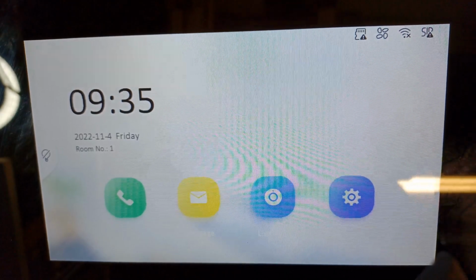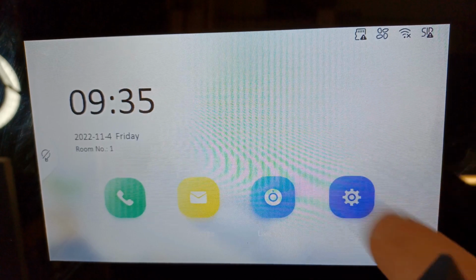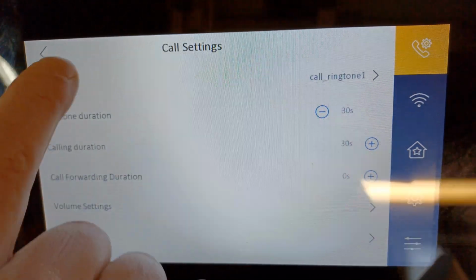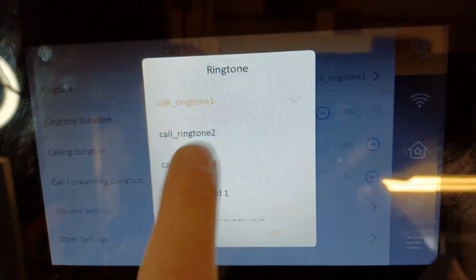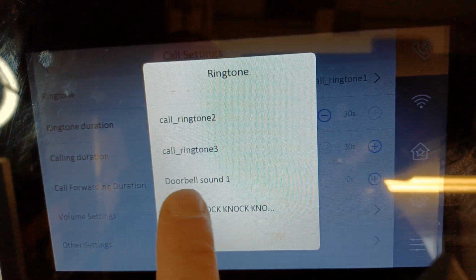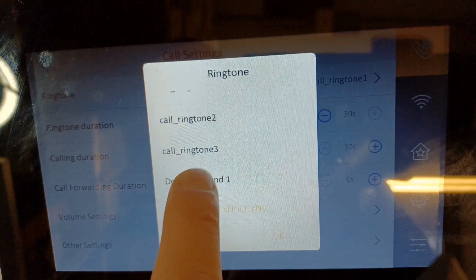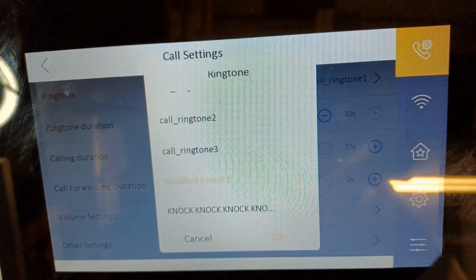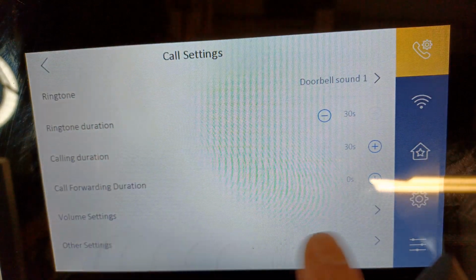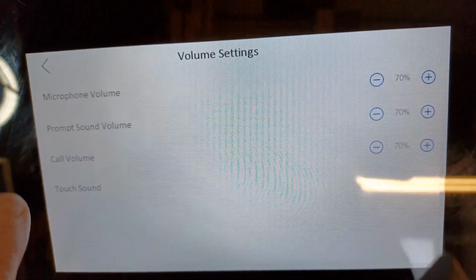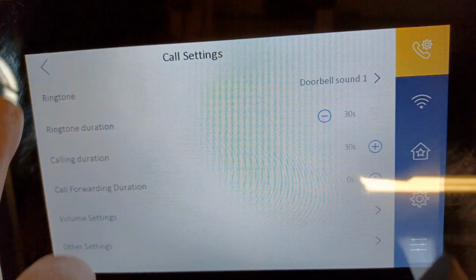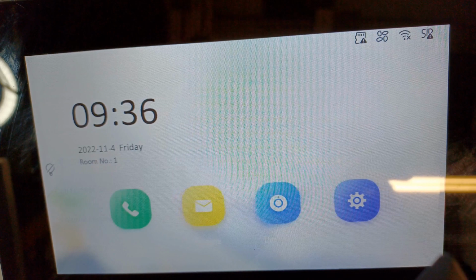All right, so back on our screen, let's go to our settings panel again, and we click on ringtone. As you see now, we've got more ringtones added. Let's check out the knock knock first of all. Then the doorbell. The volume's a bit loud here, but as you see, we've got volume settings. You can change it here. We're just going to leave that for now. You can mess around with it as you need.